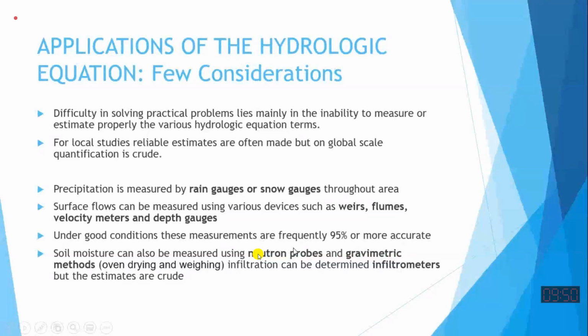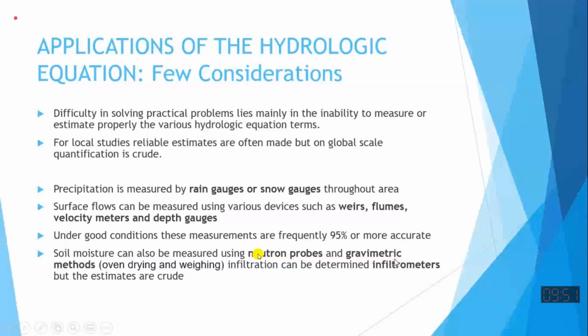Neutrons are used to estimate the moisture quantity available in the soil. Those soils which have more moisture have more hydrogen, so neutron speed is reduced in that equipment, and from the speed of the neutron or the reflectance of the neutron, we can estimate how much water is available. But a simpler method is this moisture content measurement using gravimetry.